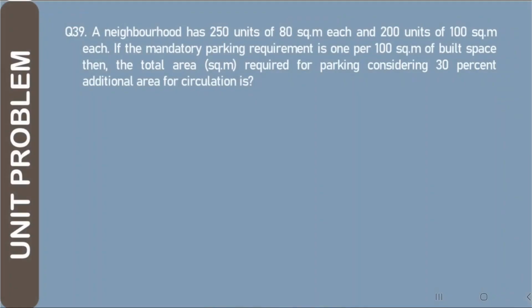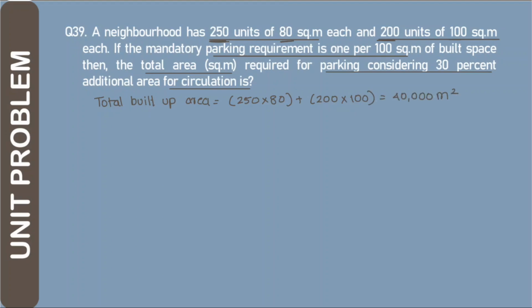Numerical number 39. A neighborhood has 250 units of 80 square meter and 200 units of 100 square meter. A mandatory parking of 1 per 100 square meter is required. We have to calculate the total required parking area considering 30% additional area for circulation. So the total built up area will be the total of the units, which comes to 40,000 meter square. So the number of car parkings is 40,000 divided by 100 meter square, that is 400.